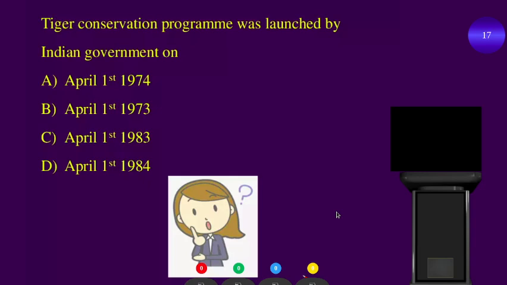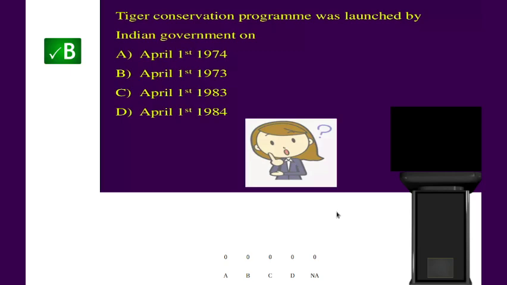Tiger Conservation Program was launched by Indian government on. Option A is April 1, 1974. Option B, April 1st, 1973. Option C, April 1st, 1983. And option D, April 1st, 1984. Yes, students, very good. The correct answer is option B, that is April 1st, 1973. Tiger Conservation Program was launched by Indian government on April 1st, 1973.